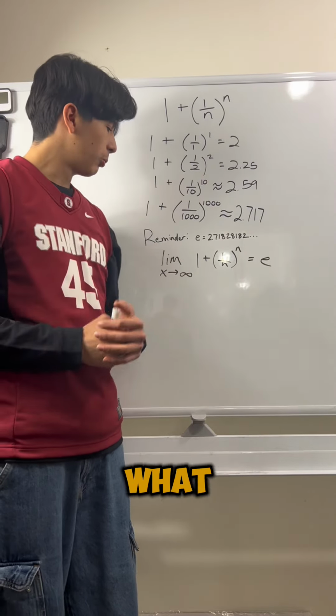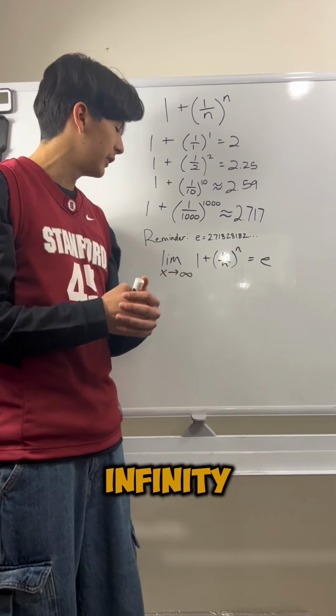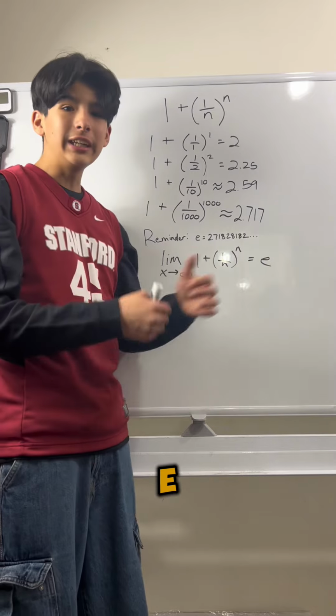Now, in simpler terms, what this is saying is that as x approaches infinity, because it can never equal infinity, as this number keeps on growing and growing and growing, the expression will approach e.